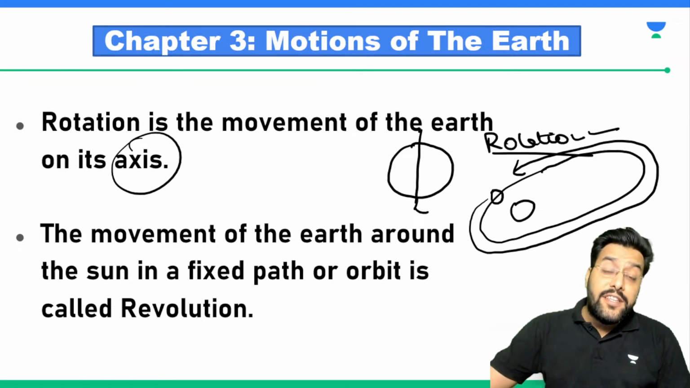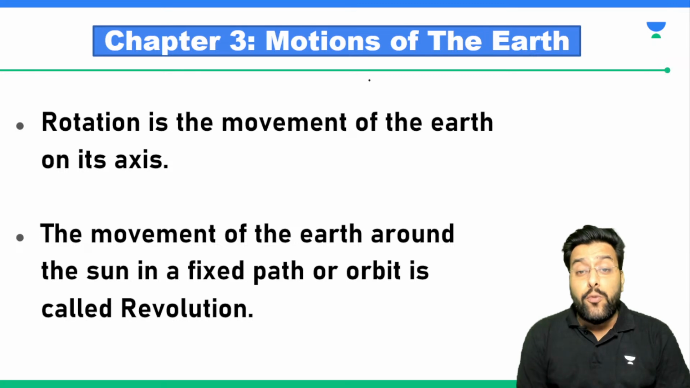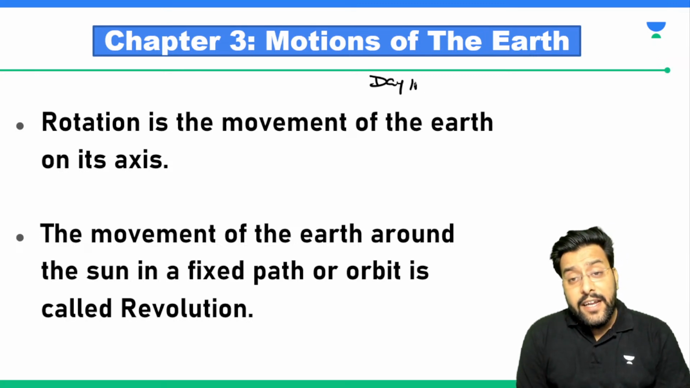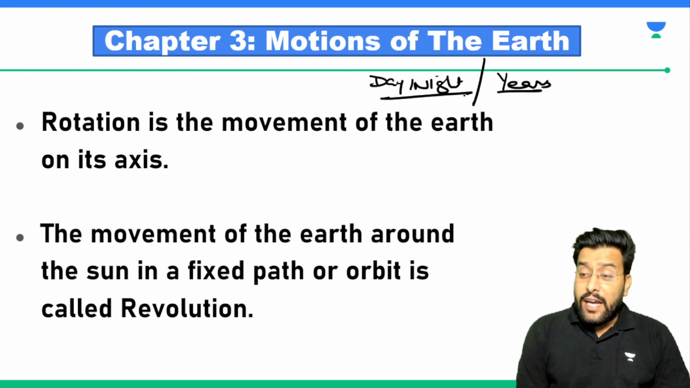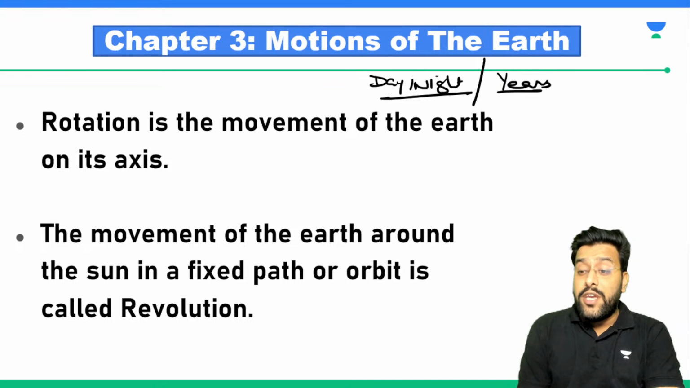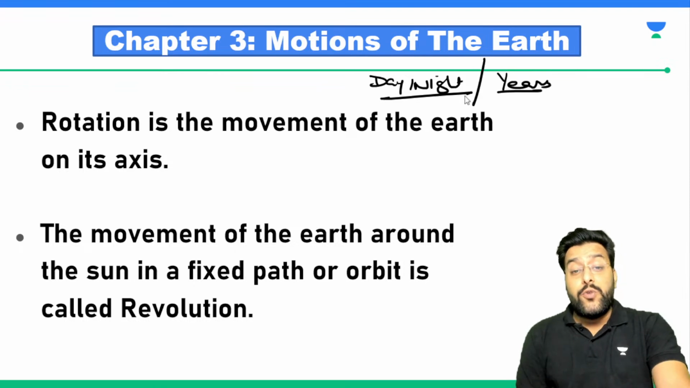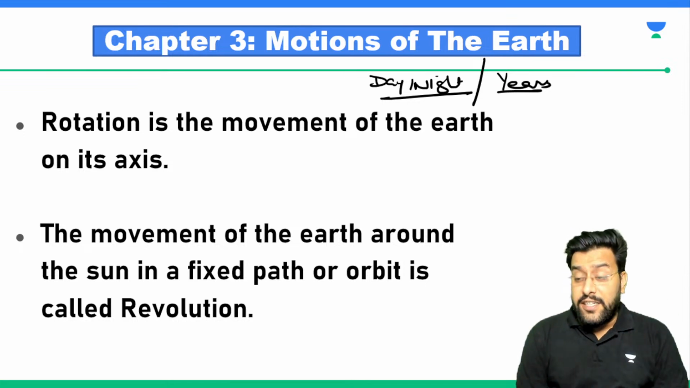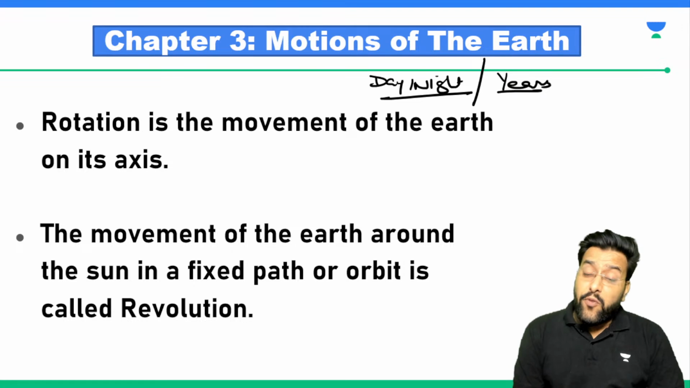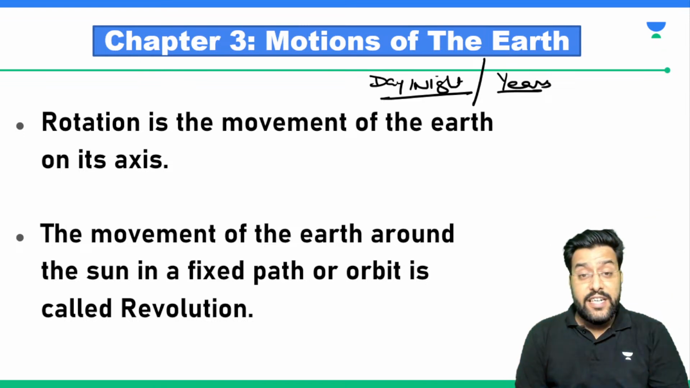So the earth is undergoing these two movements simultaneously, and these two movements are responsible for two big phenomena, that is day and night and years. We know that after 365 days a new year comes up, after 24 hours a new day comes up. So one of these is responsible for day and night, one of these is responsible for years. Can you please tell me which of these is responsible for day and night? Because of which movement of the earth do we get to see day and night?